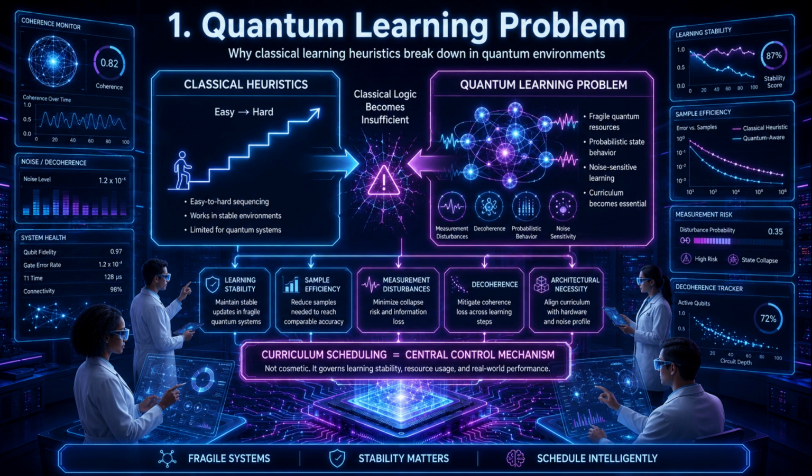He states that curriculum scheduling is not a cosmetic add-on, but a central control mechanism to systematically improve learning stability and sample efficiency. In a quantum environment, the curriculum isn't just a nice-to-have. It is a non-negotiable architectural necessity. It's literally the steering wheel you need to navigate spaces that are absolutely fraught with measurement disturbances and decoherence.